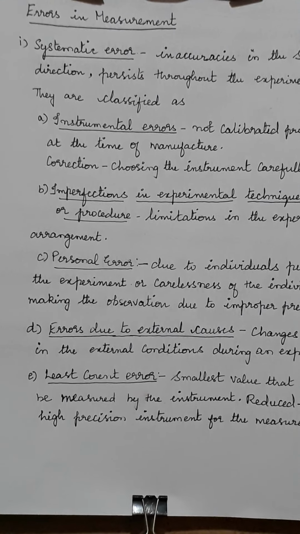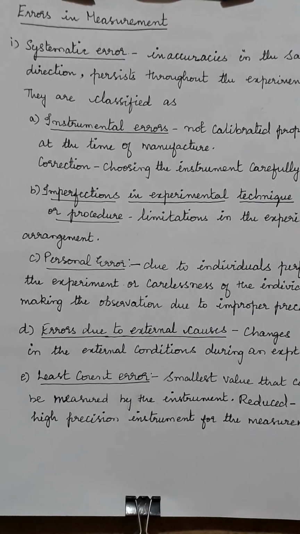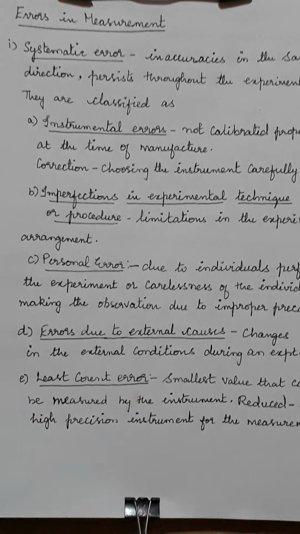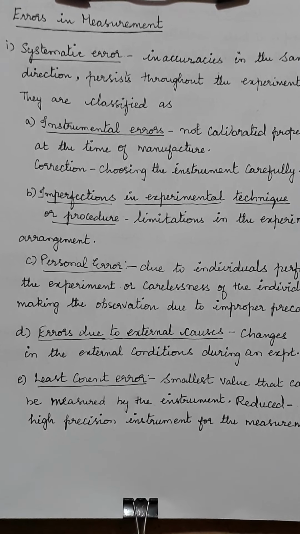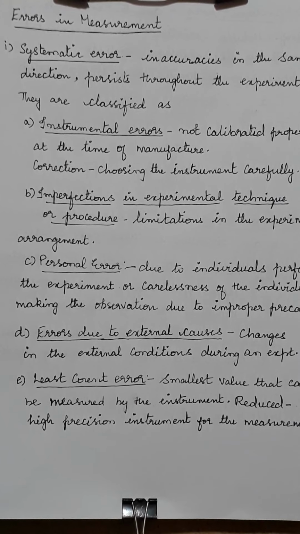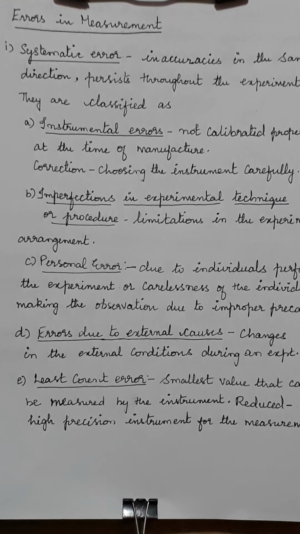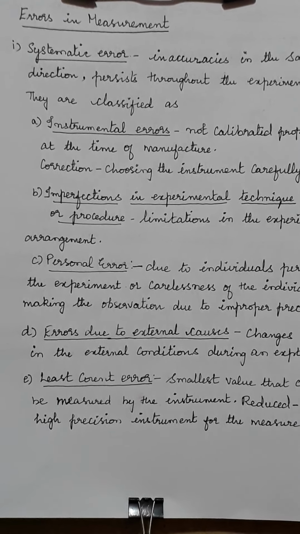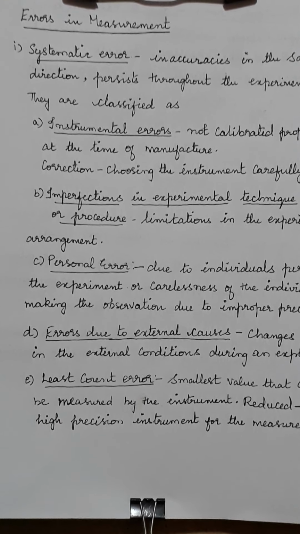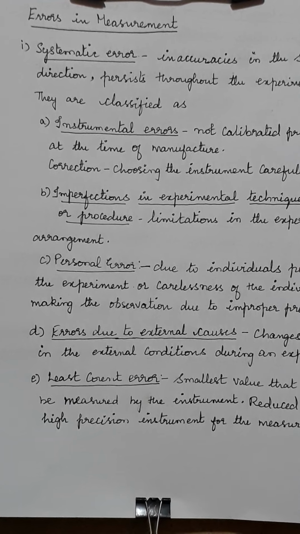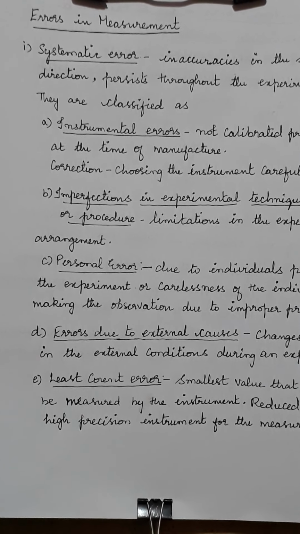Very good morning, students. So this is 11th standard chapter 1, Nature and Measurement. In all the other classes you have studied the scope of physics, how physics is related with the other subjects, and then measurement of basic quantities like length, mass and time.